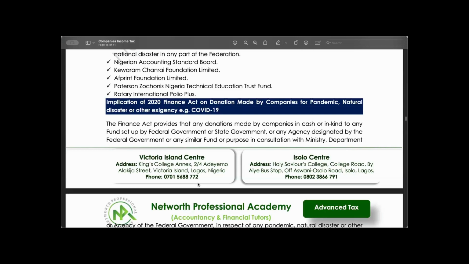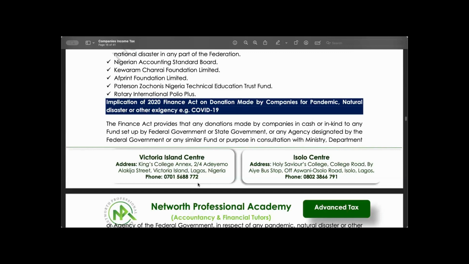So governments, in its right senses, also gave a company, any company that makes donation to support governments to be able to carry out its responsibility in terms of disaster recovery and pandemic that has crippled the economy.